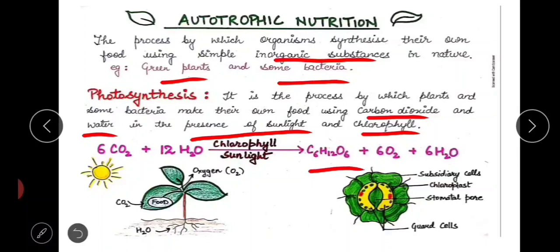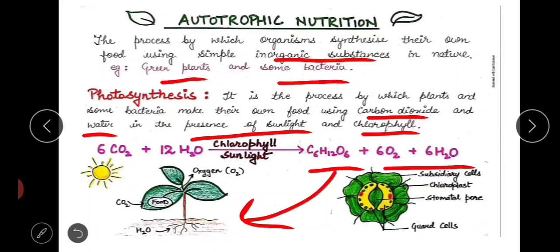Some of the glucose is used by the plant for its requirements, and the remaining glucose is converted into sucrose and stored by the plant for future use. These two byproducts, oxygen and water, are not needed, so they are released through stomata to the atmosphere.